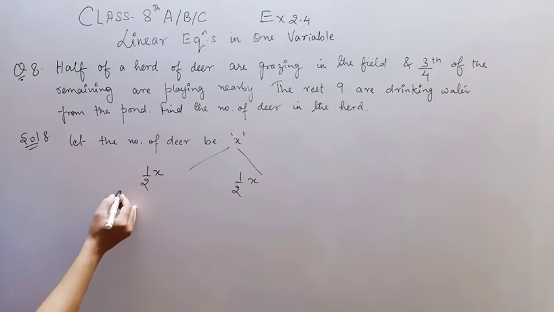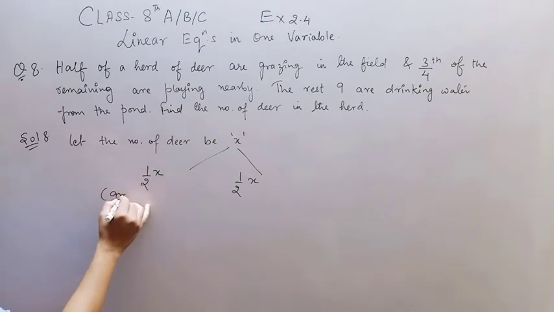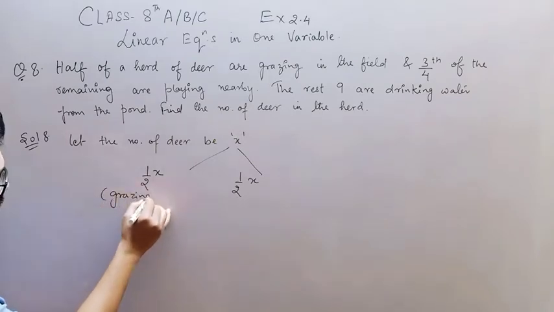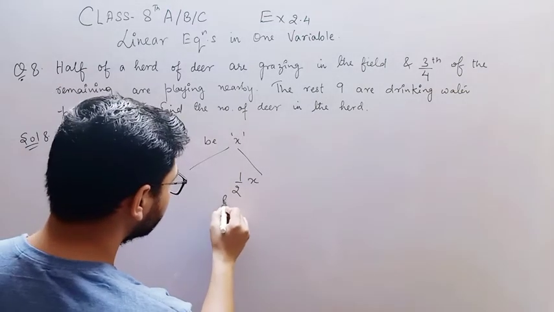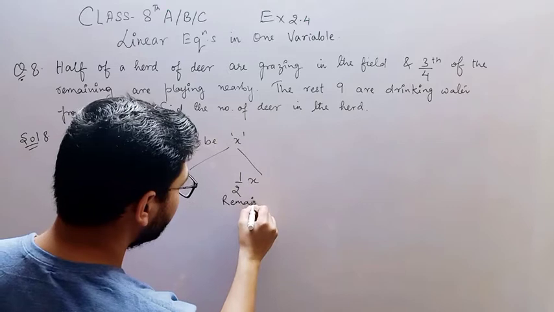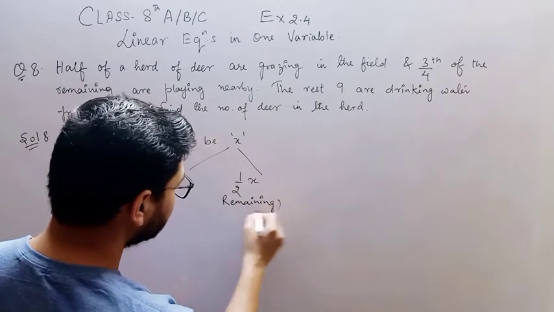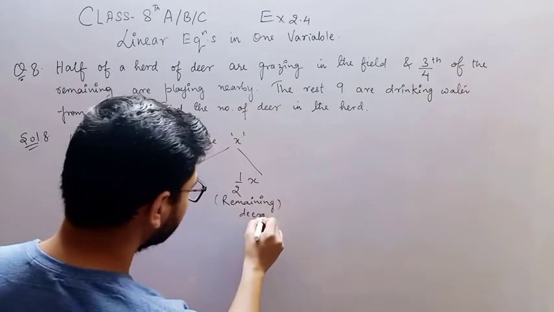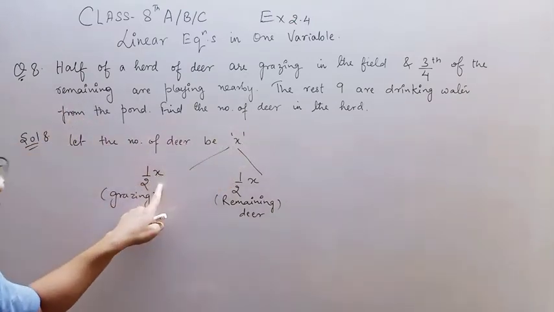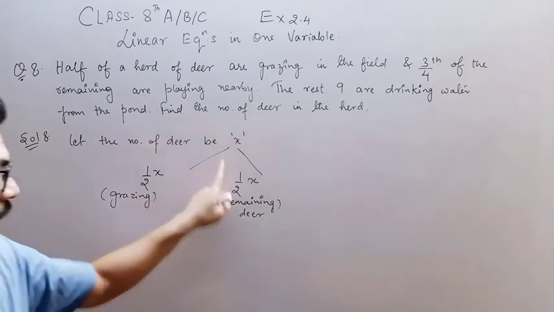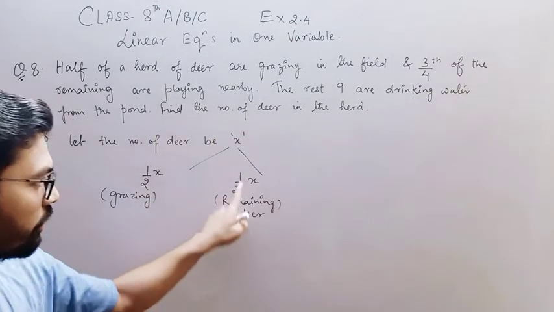So let's say these are those who are grazing in the field. Now these are the remaining ones. So out of total, half of the deer were grazing and half of the remaining deer are 1/2 of x.